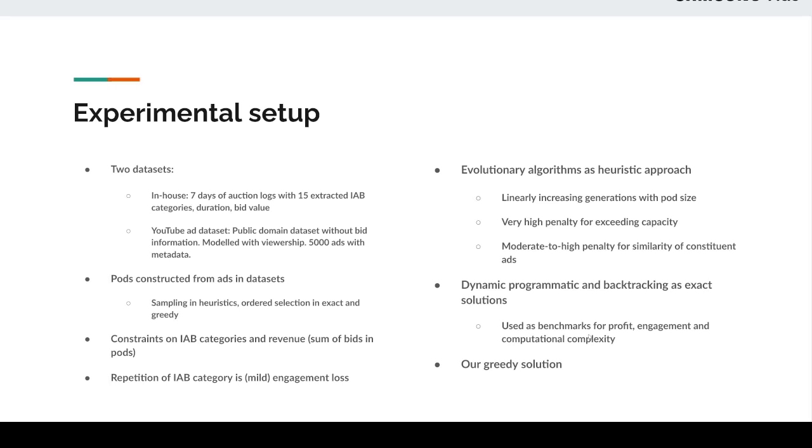To proceed forward, we have constructed pods from ads available in these datasets. This is done by sampling in case of heuristic algorithms and ordered selection in exact and greedy cases. We have introduced constraints on IAB categories and revenue being the sum of the bid CPMs in the pods. We are using only one constraint in this particular case for engagement, because some algorithms like dynamic programming are very inefficient when the number of categories increases. In this case, repetition of IAB category is a mild engagement loss.